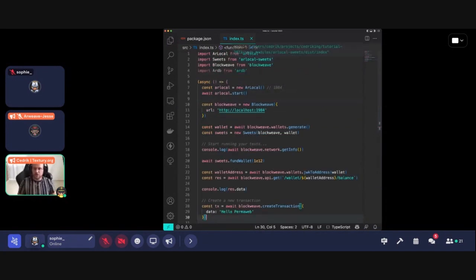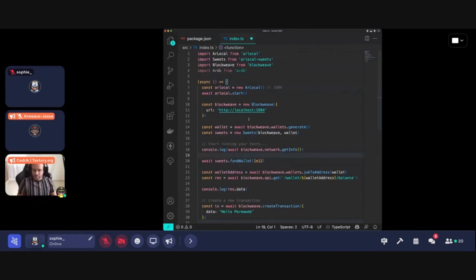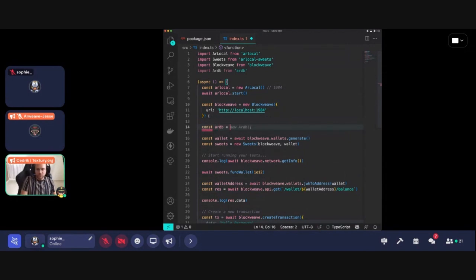Okay, so one thing that I want to implement, now we have used our local suites already, and block with. Now it comes for the part of RDB. For RDB, it's best to have, in fact, it's the way to interact with the permaweb is by using GraphQL, as I mentioned before. And with RDB, it allows you to start using it right away. So let me create a new instance of RDB. I think RDB needs the block with instance. So let's start it here. RDB, new, RDB, and yeah, the block with instance. And that's it for now.